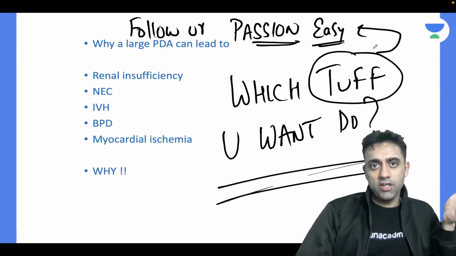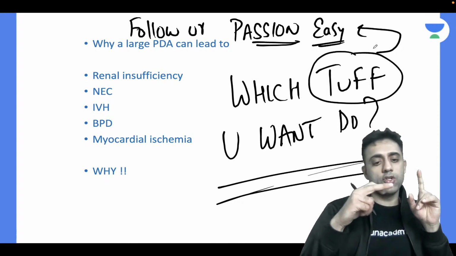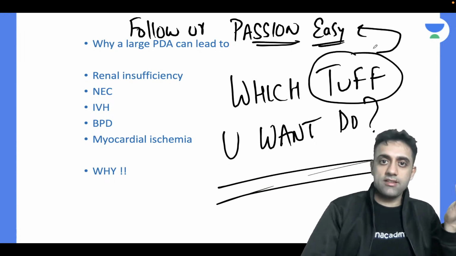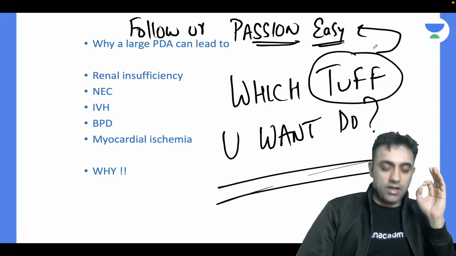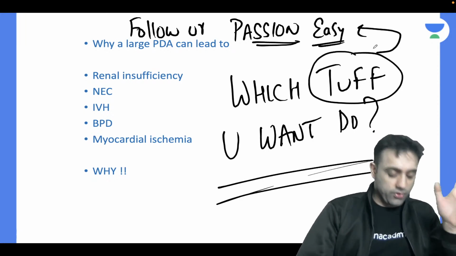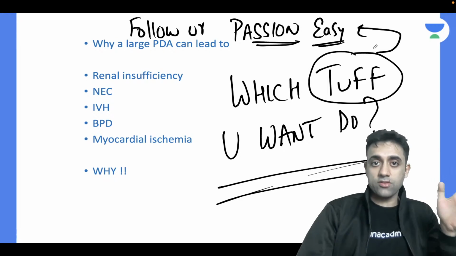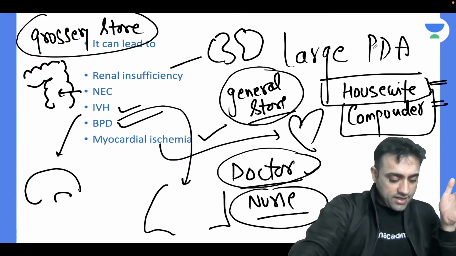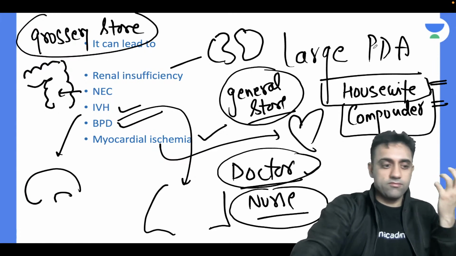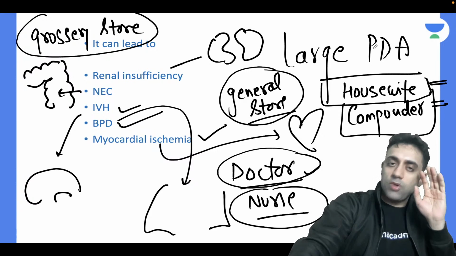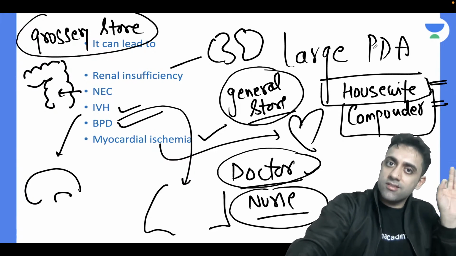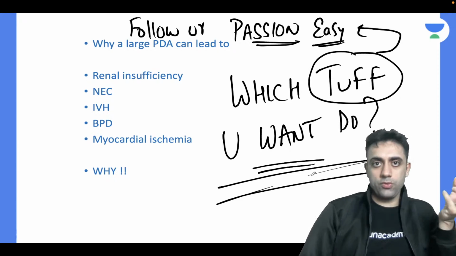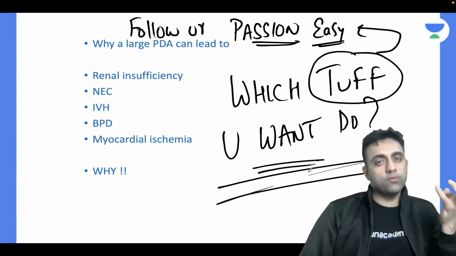That's why people ask me, should I take a diploma in child health, should I take MD pediatrics, should I take MD medicine, should I change my branch, and this and that. I always say one thing: follow your passion, follow your passion, right? Yes or no? So everything is tough. Being a housewife is tough, being a compounder is tough. Are you understanding, everyone? I'm telling something which is really like a life quote. The moral of the story is everything is tough, but which one you want to do, adopt, accept, and continue.